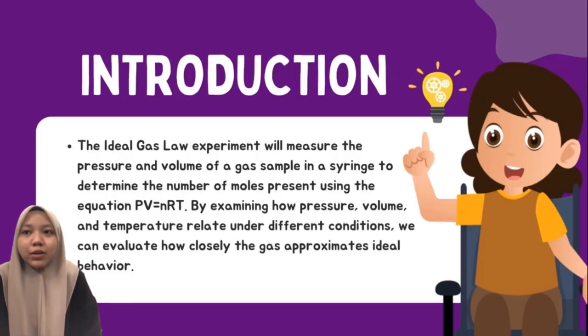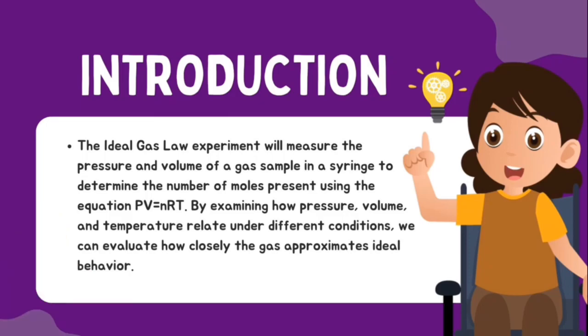The ideal gas law experiment will measure the pressure and volume of a gas sample in a syringe to determine the number of moles present using the equation PV = nRT. By examining how pressure, volume, and temperature relate under different conditions, we can evaluate how closely they approximate ideal behavior.